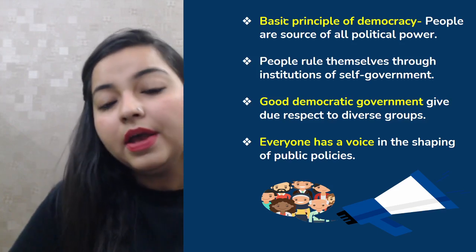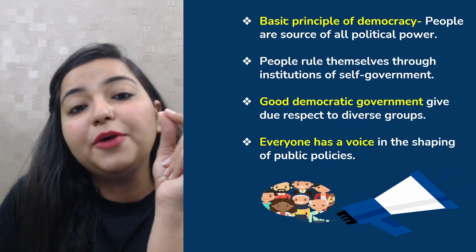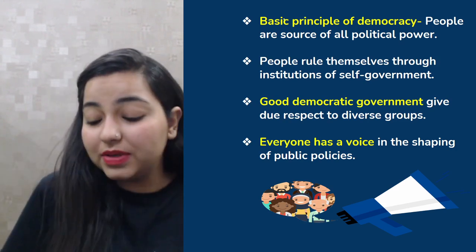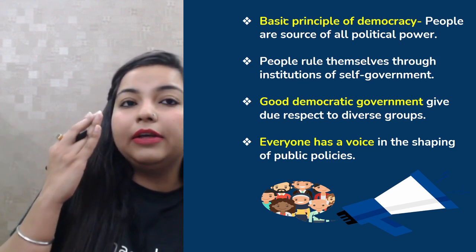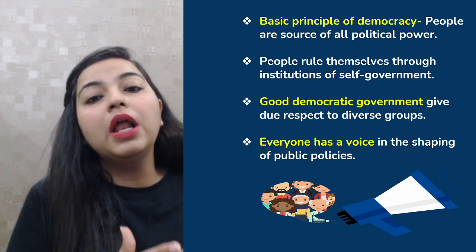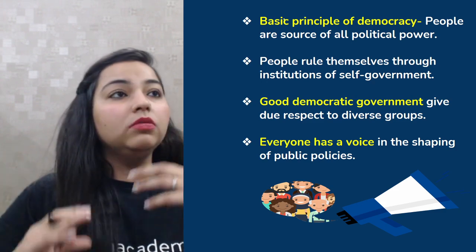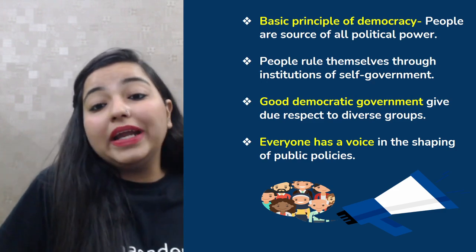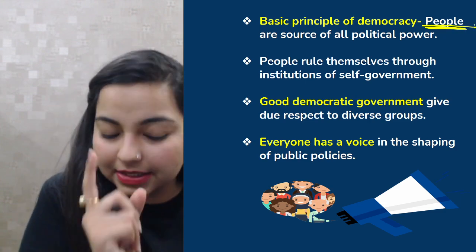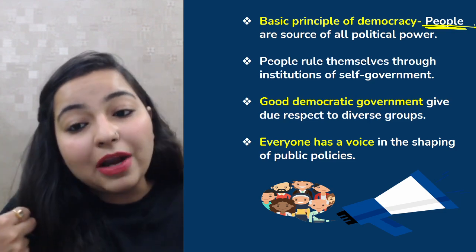Okay, so first let's understand the basics of it. Basically, what is the basic principle of a democracy? That people should be the source of all the political powers. That people should be deciding who is gonna represent them in the government, who all would be the members of the government, who all would be ruling them, right? So it was the people who were the decision makers, who were the deciders. And like I just said, the government had to be of the people, for the people, and by the people.